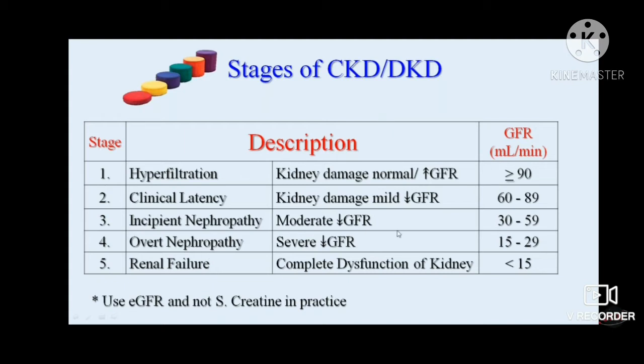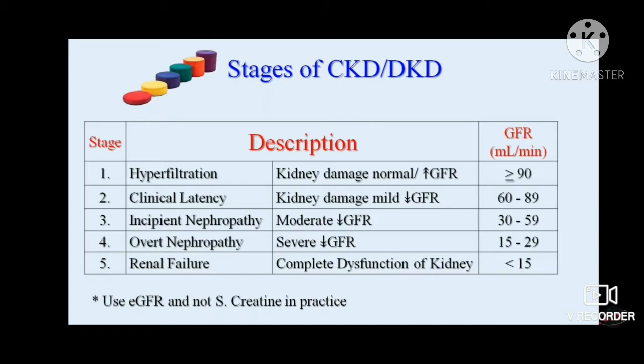So that is how we can stage the diabetic kidney disease or the chronic kidney disease in that case. And we should also know the difference between diabetic kidney disease and non-diabetic kidney disease. See, there is possibility that even in a patient of diabetes, kidney disease can occur due to some non-diabetic cause.